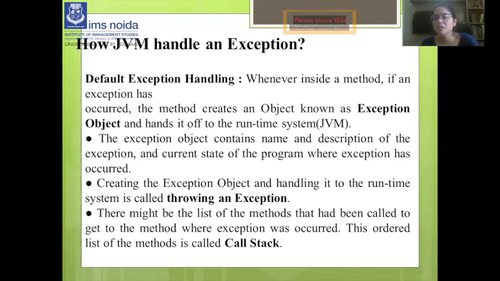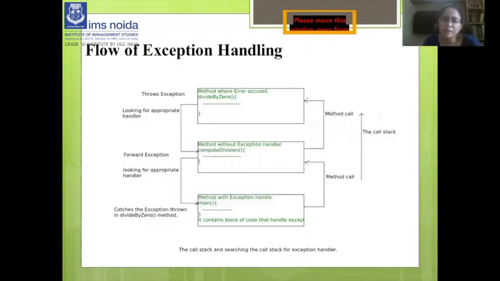There must be a list of the methods that had been called to get to the method where the exception occurred, and this list of methods is called the call stack, where everything about the exception has been stored. So this is the flow of exception handling: throws exception, looking for an appropriate handler, forward exception, looking for an appropriate handler, and catches the exception thrown in divide. The method is called. So this is basically the flow where we have handled the exceptions.